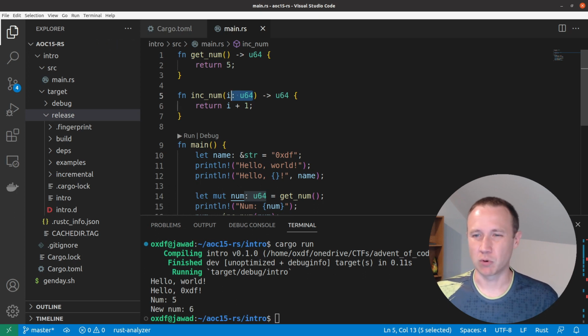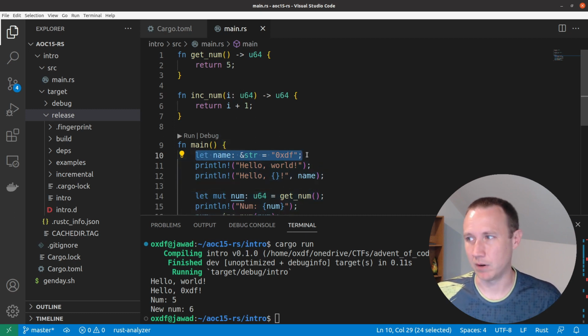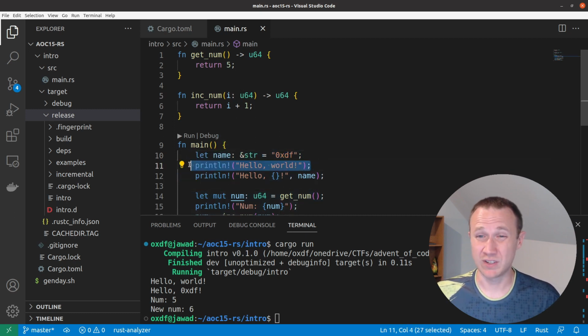Statements are instructions that perform some action and don't return a value, and they end in a semicolon. So here we stored the value 0xdf in the variable name. Nothing got returned. That stuff just happened and we ended it in the semicolon. Here we printed some stuff, but we didn't return any values. No values were returned. So these are all statements. Expressions evaluate and result in a value.